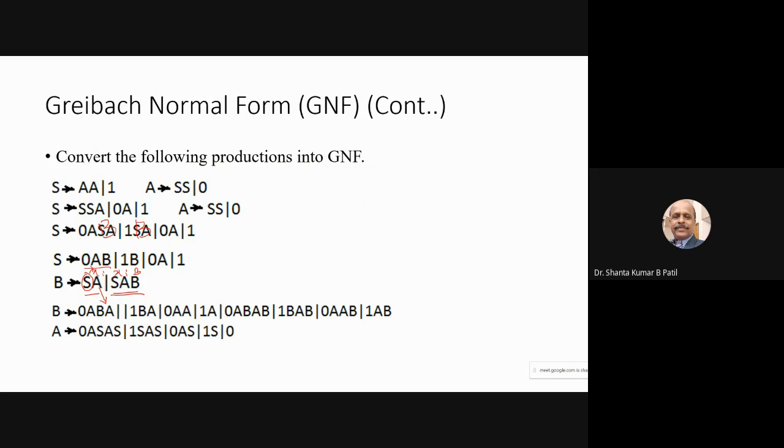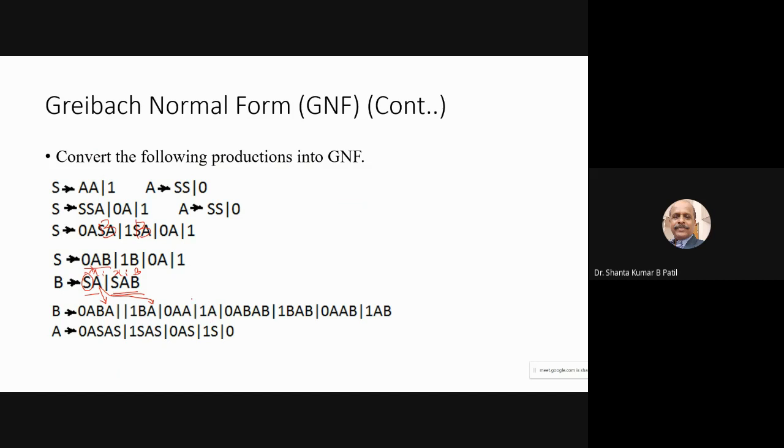Second time, this S as 1B, A as it is. Like that, this S as 0A, A as it is. S as 1, A as it is.